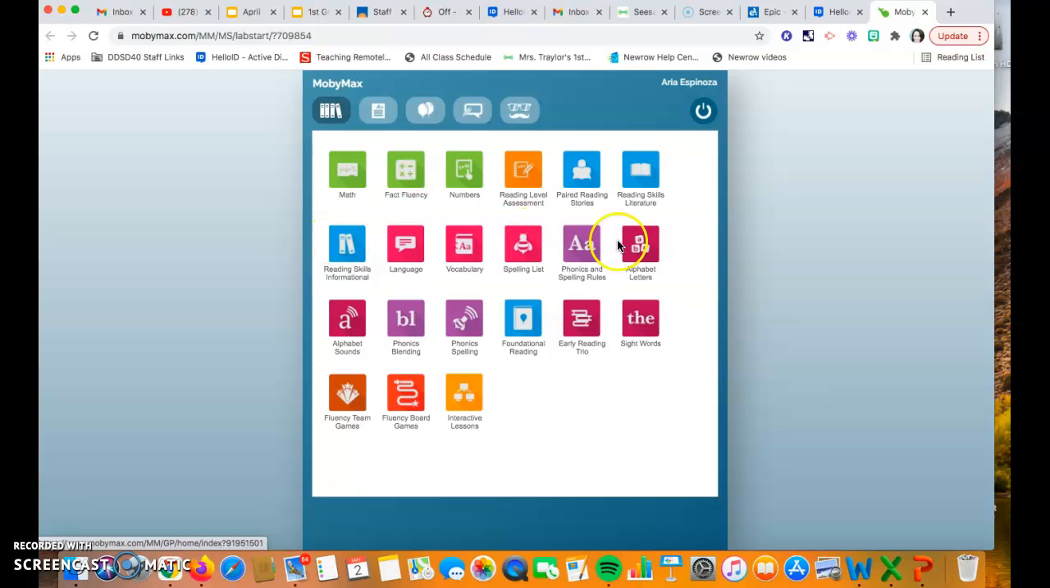There is reading that you can do. You can read stories, literature, or information and answer questions. You can work on phonics and spelling, more phonics spelling, phonics blending. Foundational reading would be more like the basics of reading. Sight words, fact fluency, math, numbers.